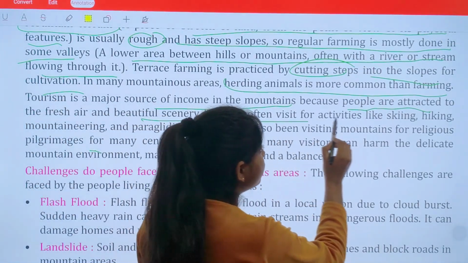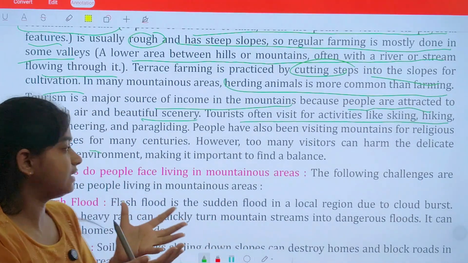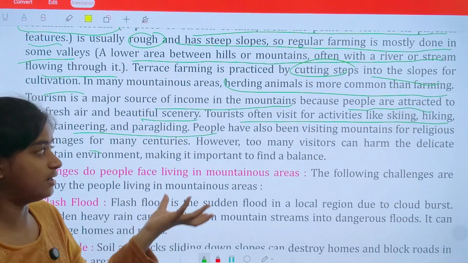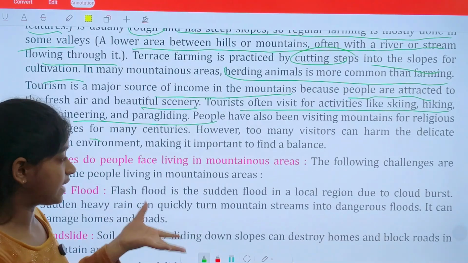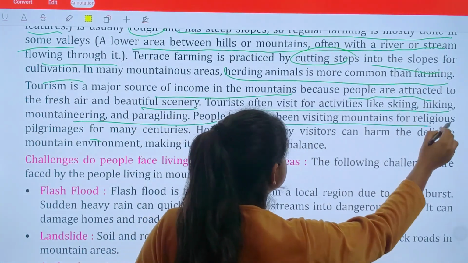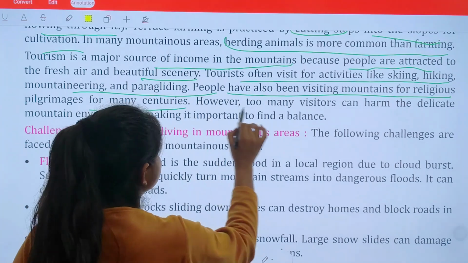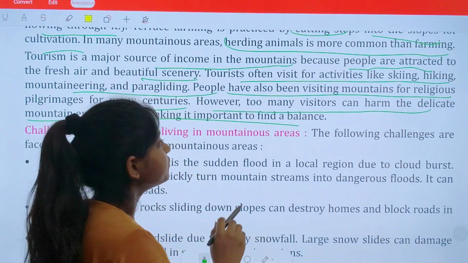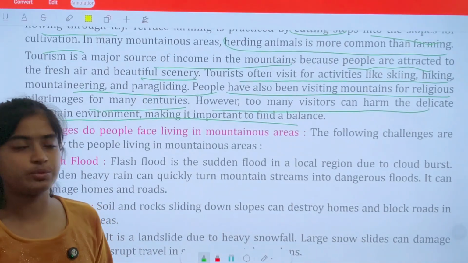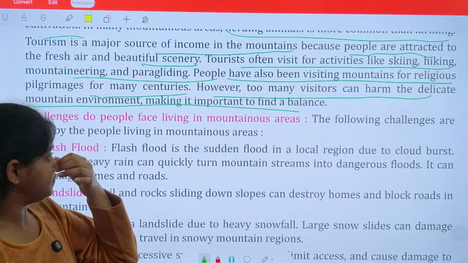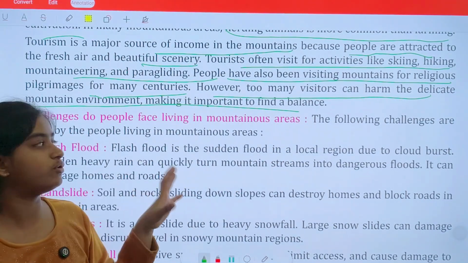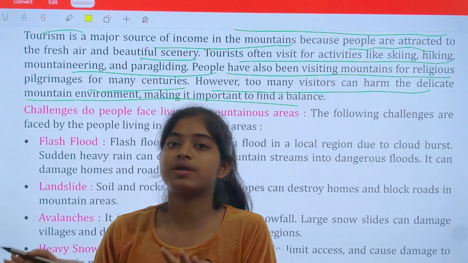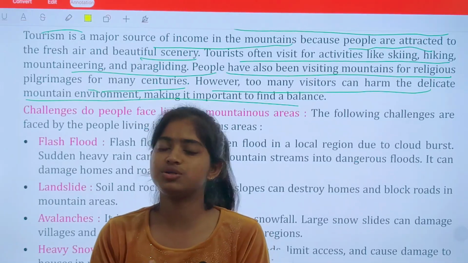Apart from this, tourists often visit for activities like skiing, hiking, mountaineering, paragliding. These are some activities which tourists generally like to experience. People have also been visiting mountains for religious pilgrimages for many centuries. However, too many visitors harm the delicate mountainous environment, making it important to find a balance. That means every kind of tourism tries to visit, and they have often damaged the environment several times. So it is very important that all people maintain a balance between the environment and their physical activity so that nature doesn't get any harm.